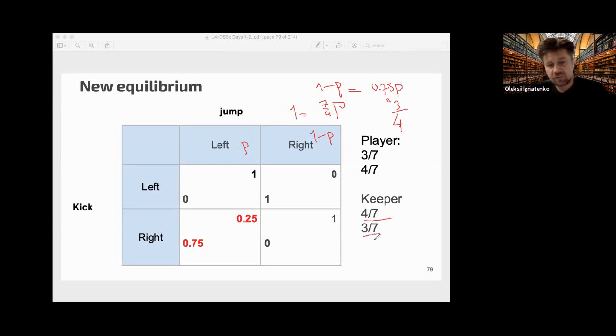And 1 minus P is equal to 3/7. And for the player it's 3/7 and 4/7.